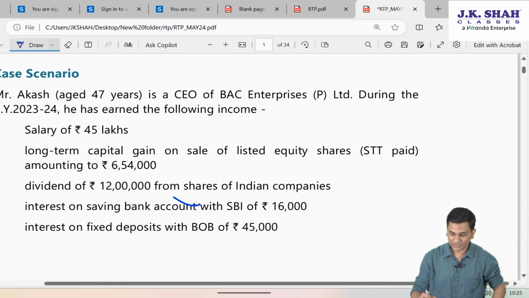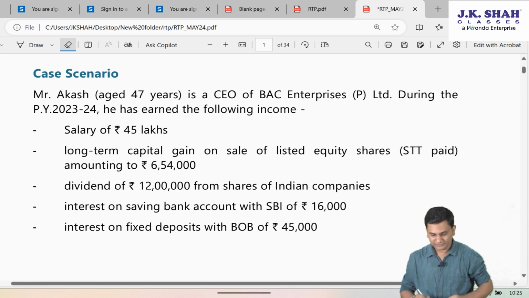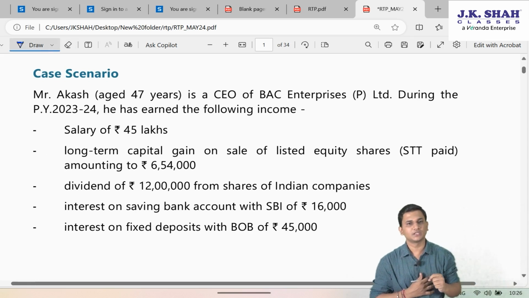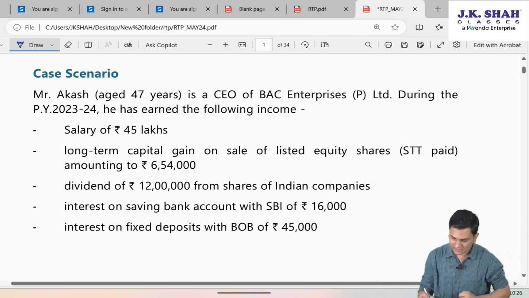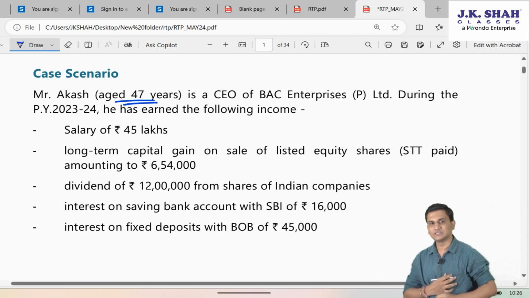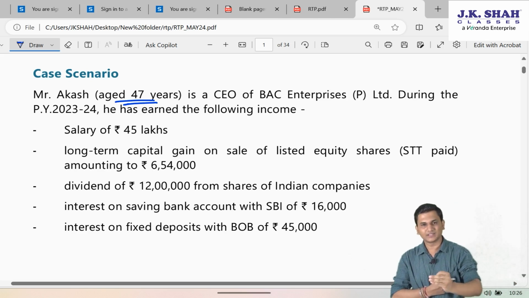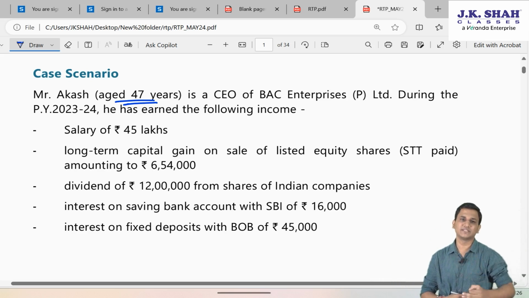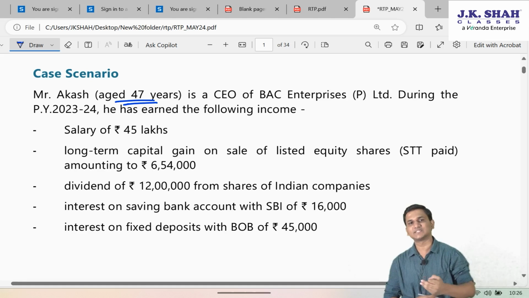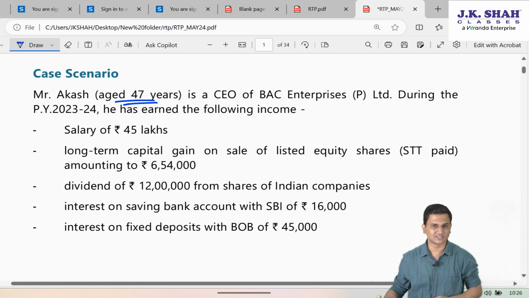Mr. Akash, aged 47 years, is a CEO of BAC Enterprises Private Limited. Friends, whenever you read any question in direct tax, be alert for each and every piece of information. Like when you read the age of the assessee, you must get alert that he is not a senior citizen, so that if they ask you tax calculation, you will not apply those increased basic exemption limits which are applicable to a resident senior citizen and resident super senior citizen under the optional tax regime.